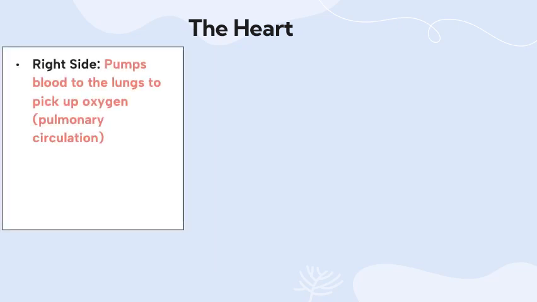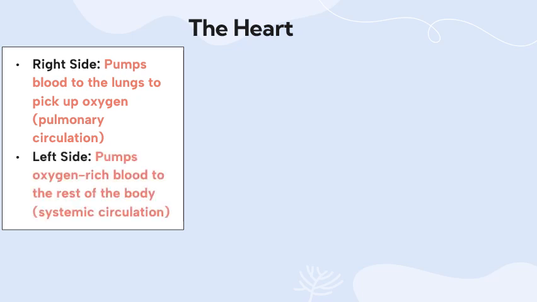The right side of the heart pumps blood towards the lungs. Why? In order to pick up oxygen from the lungs. This is known as pulmonary circulation. So when we say pulmonary circulation, it means that the heart pumps blood to the lungs.